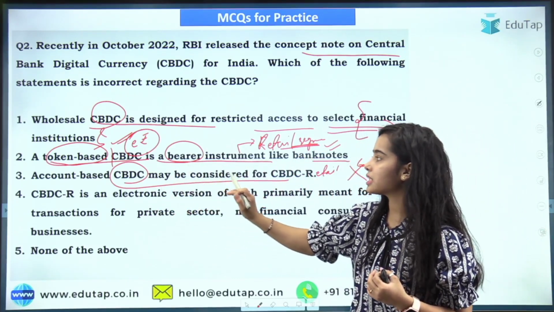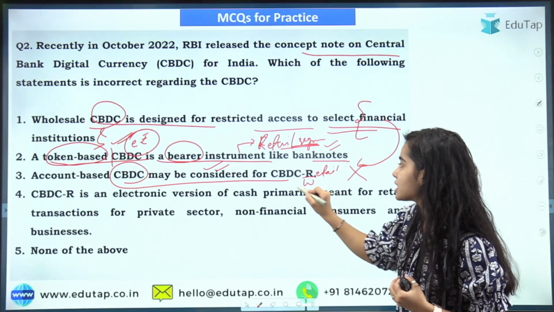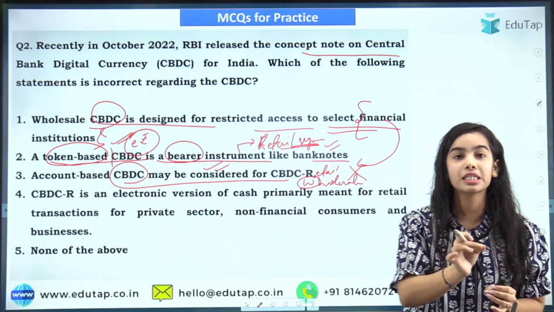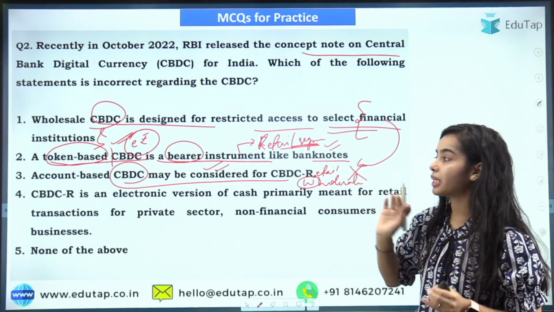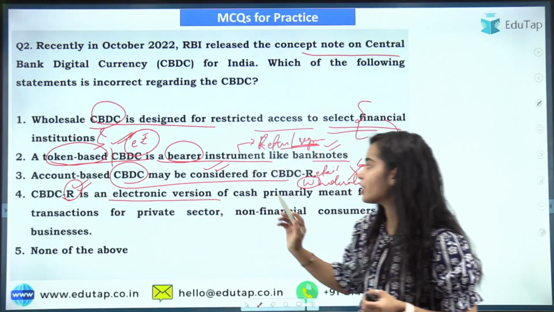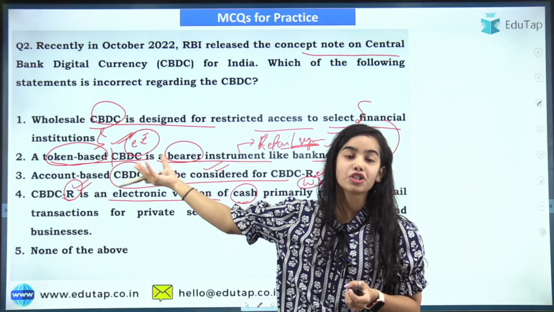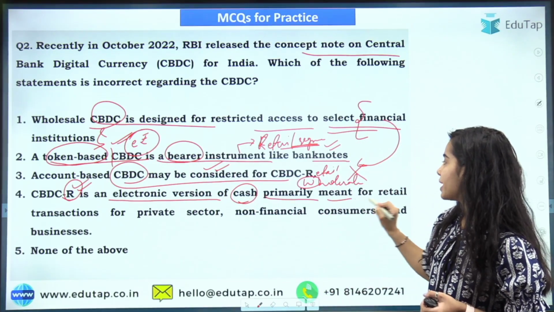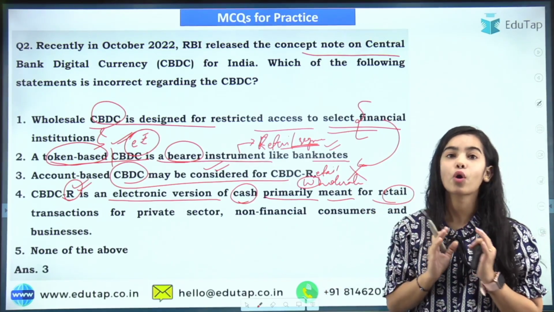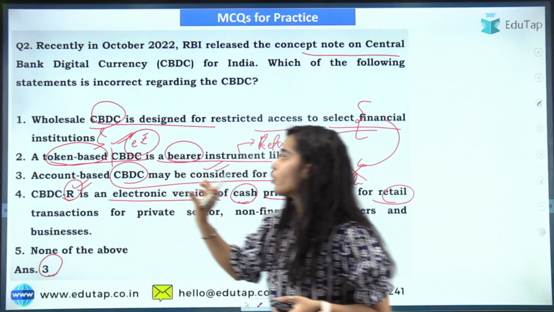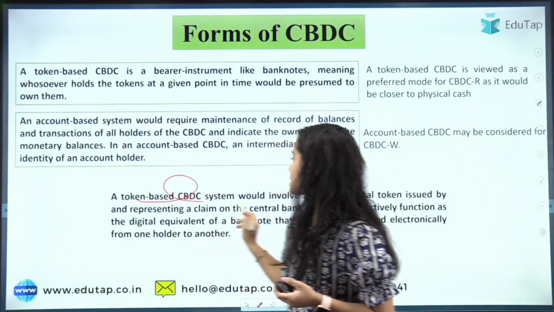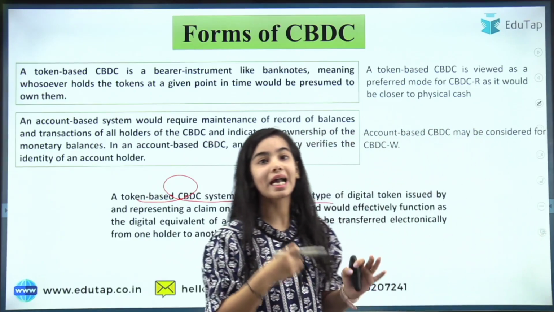So the account based CBDC will be considered for CBDC-W, that is CBDC wholesale. Account based CBDC may be considered for CBDC wholesale, not for the retail. So this third statement is wrong. Now the CBDC-R, that is the CBDC for the retail segment, is an electronic version of cash. That's why we can say it is like the digital token that will be provided, primarily meant for retail transactions for the private sector, for non-financial consumers and businesses. So here the only wrong statement was the third, because the account based CBDC will be considered for CBDC wholesale. Here you can see the token based CBDC system would involve a type of digital token that is issued by the RBI.